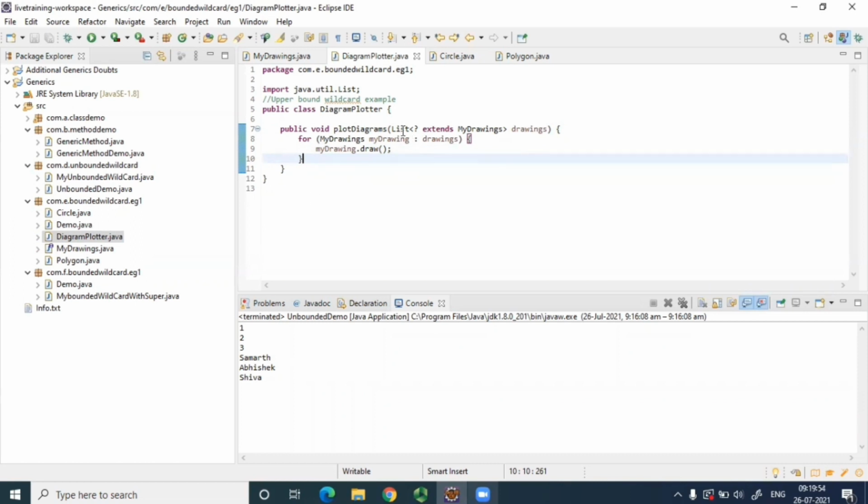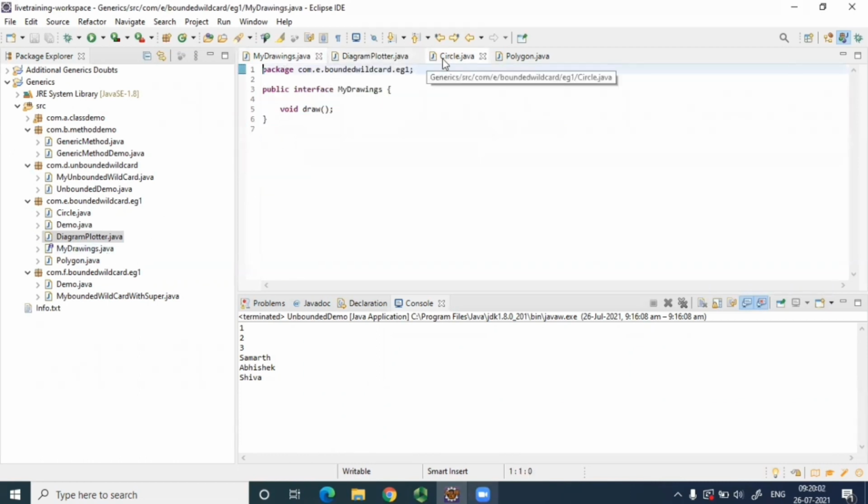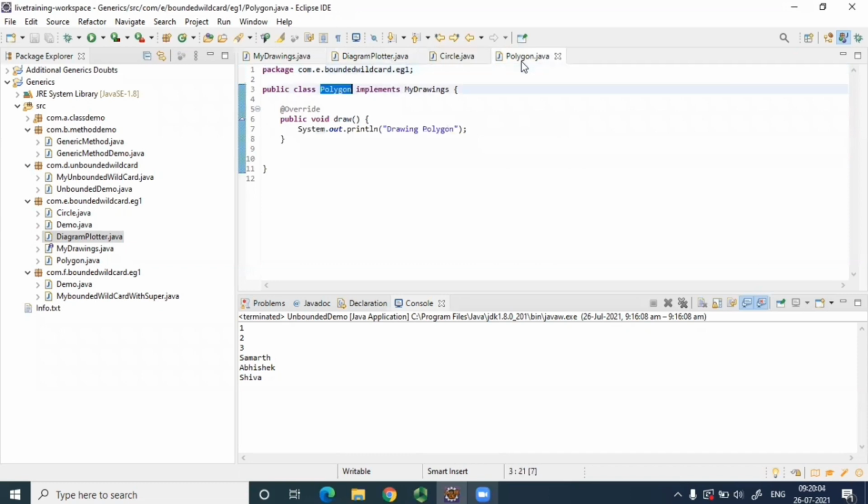Okay, so you can say this is also a kind of example of the factory design pattern. What we are doing is, this is clear, this is an interface. These two classes are implementing that interface and just overriding the method and writing their respective drawing, like this is drawing circle, this is drawing polygon. And let's see the demo then.